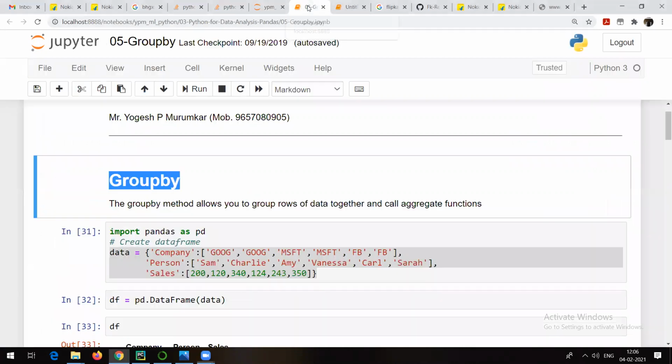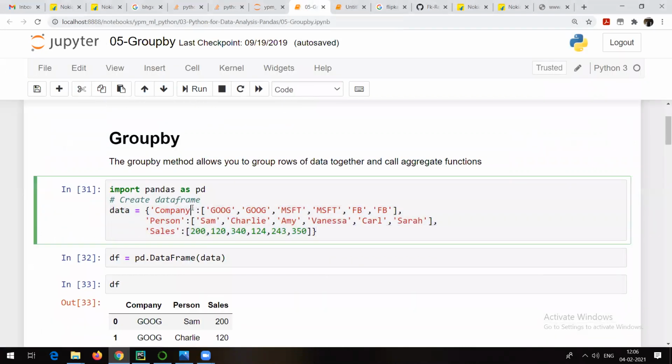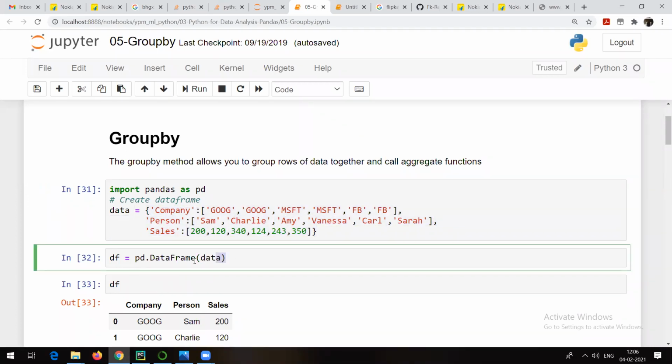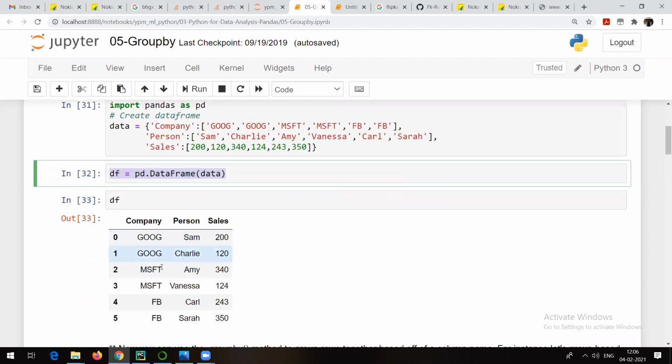So let me go to group by. Group by is very useful to understand more details about the data or to look at the data from different angles. For example, see what this is in curly brackets. This is a simple dictionary. I am creating a dictionary with the name data, and then I am converting that dictionary into a data frame. So I am going to get a data frame like this.